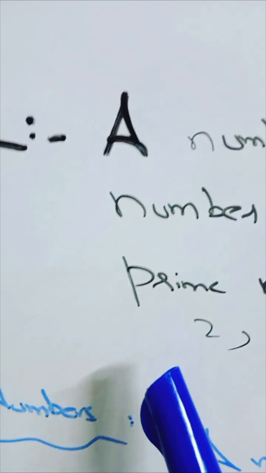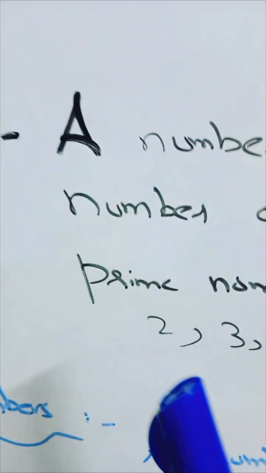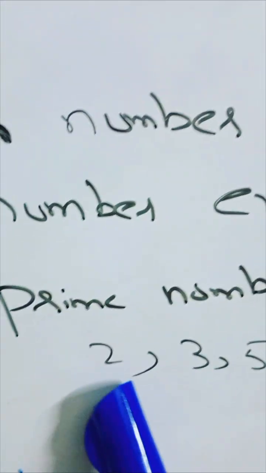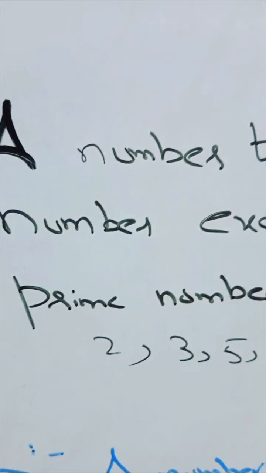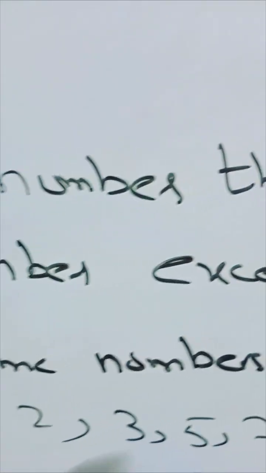Remember, prime numbers can never be less than 2. It always starts from 2. You must learn it. 2 is also an even number, and 2 is also a prime number. Okay, don't forget. So we will start from 2: 2, 3, 5.